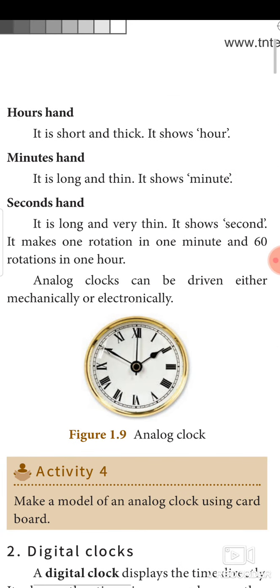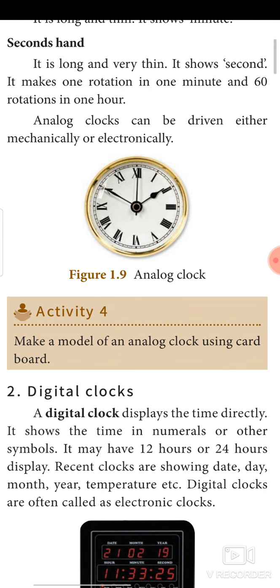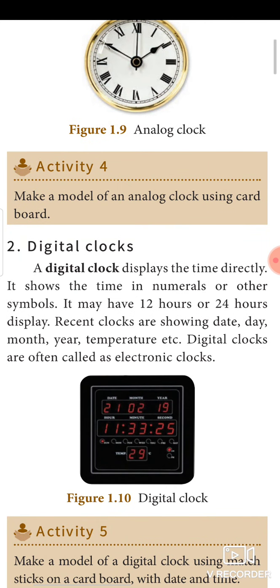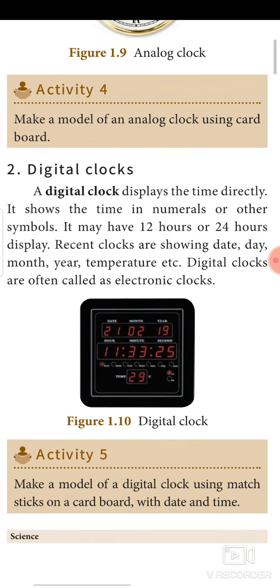In our day-to-day life, we are using this analog clock. The picture is shown. Digital clocks we have seen in many places like railway stations, airports, and in some malls, we can easily see digital clocks. So depending upon the display, we can classify them into two categories. Digital clocks can function based on 12 hours or 24 hours.